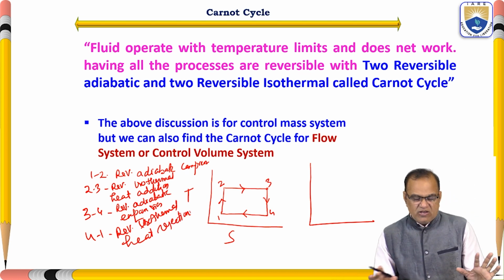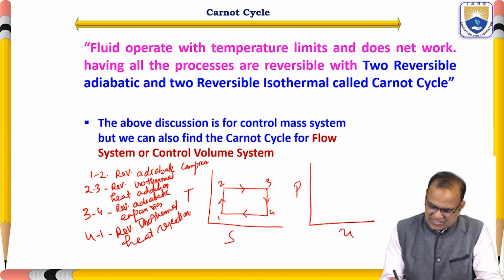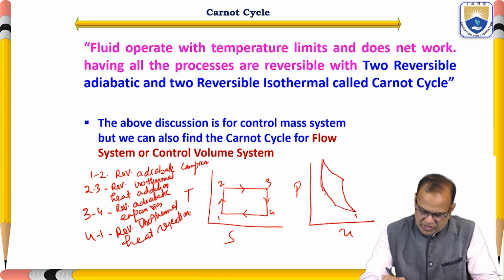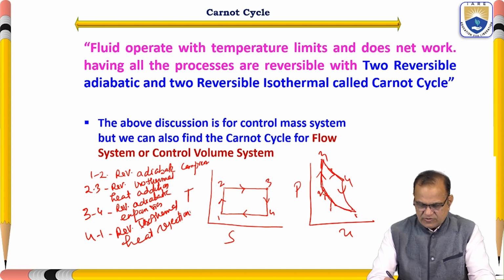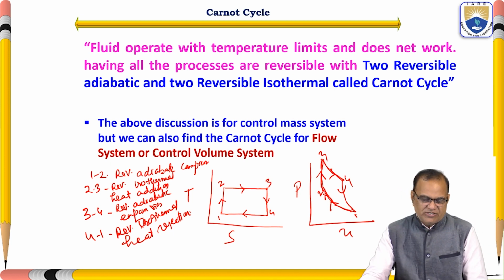Okay, so these are the 4 processes which we can see. So we can write it like 1 to 2, 2 to 3, 3 to 4 and 4 to 1. And like this is the PV diagram for the Carnot cycle.